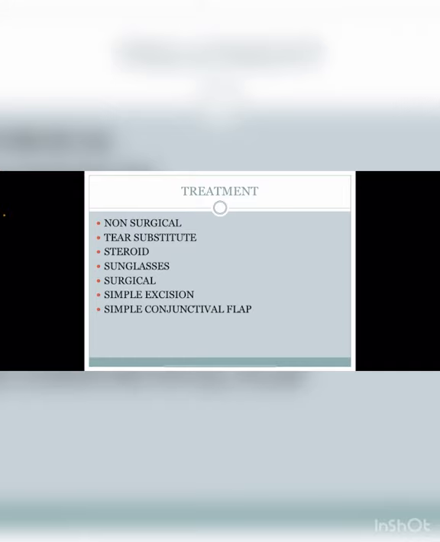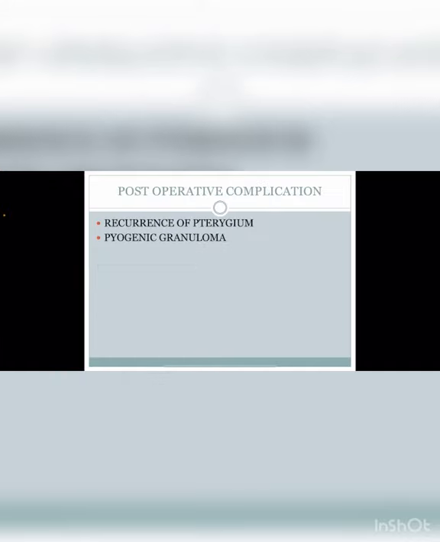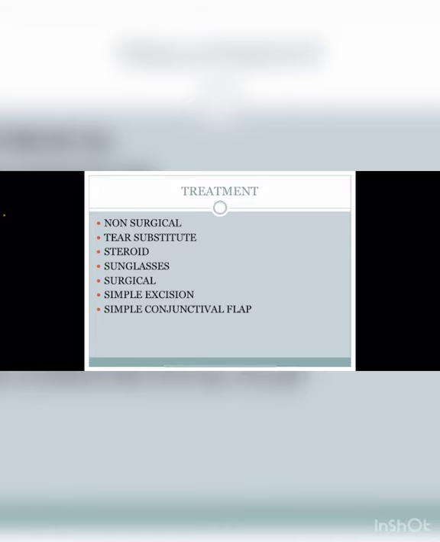In the simple excision, whenever there is a surgery, we remove the pterygium part and leave the bare sclera open as it is, but it has a chance of recurrence. So what we do is produce a conjunctival flap at the area where there is bare sclera, so it prevents the recurrence of the pterygium.